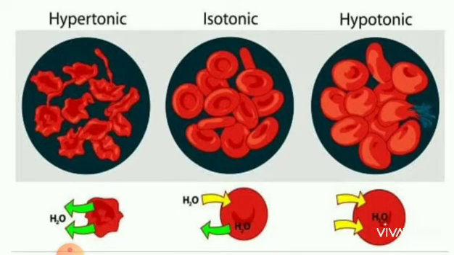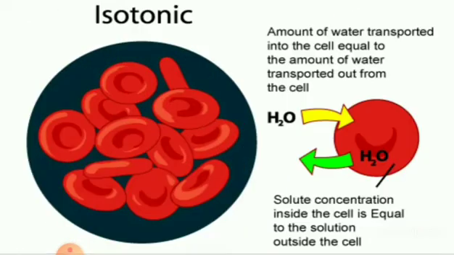The movement of liquids in and out of cells is dependent on the concentration of the solution surrounding it. There are three types of situations in which this could vary. What are they? Isotonic, hypotonic and hypertonic. Iso means same, hypo means less, hyper means high. Let us see one by one.